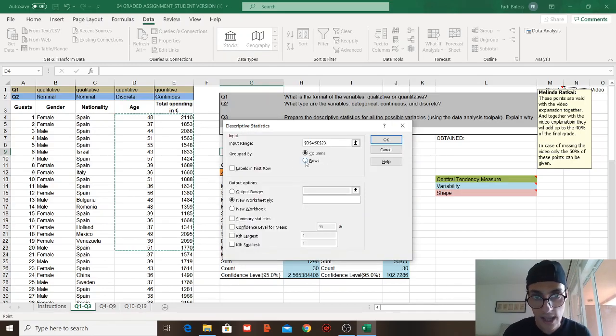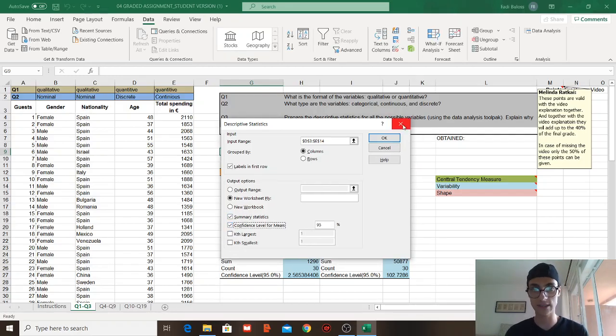I'm not going to press OK. Then of course it's a column, it's not a row, columns. And then if you choose labels as written here, I need to include labels because it doesn't count labels. Then output range, and then I choose summary statistics. You press on summary statistics and confidence level, for instance. And we will talk further into all of these details.